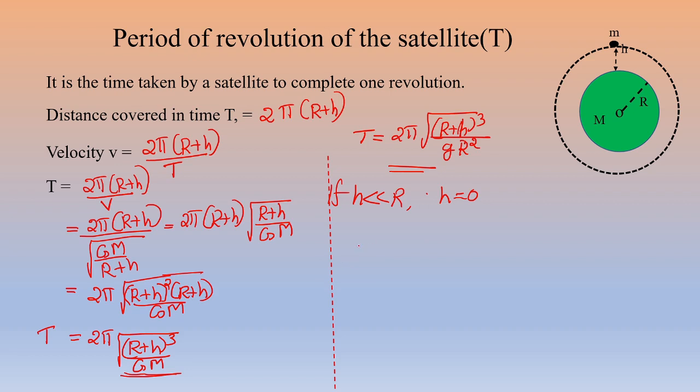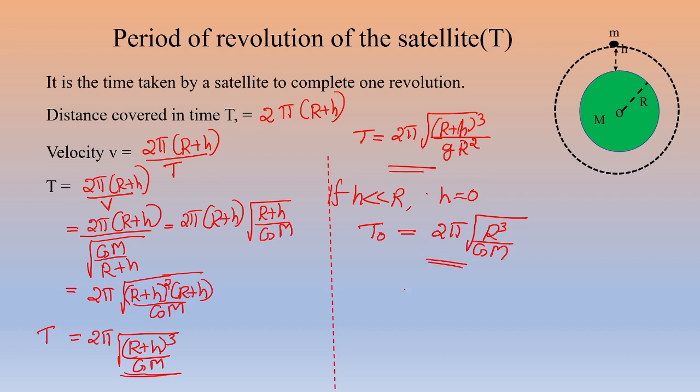Then the period T, let us express by T0 corresponding to the first cosmic velocity, is equal to, the first expression becomes 2 pi into square root of r cube divided by capital GM.